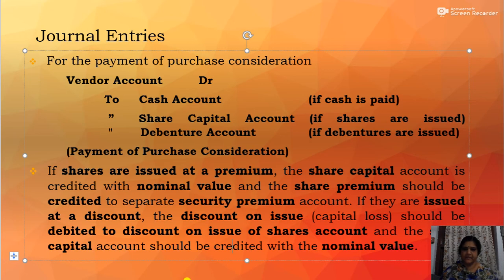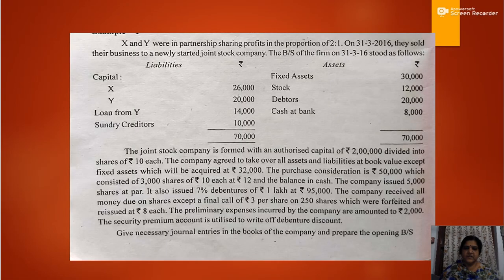Okay, now we can move on to the problem. I'll read the question. X and Y were in partnership, sharing profits in the proportion of 2:1.